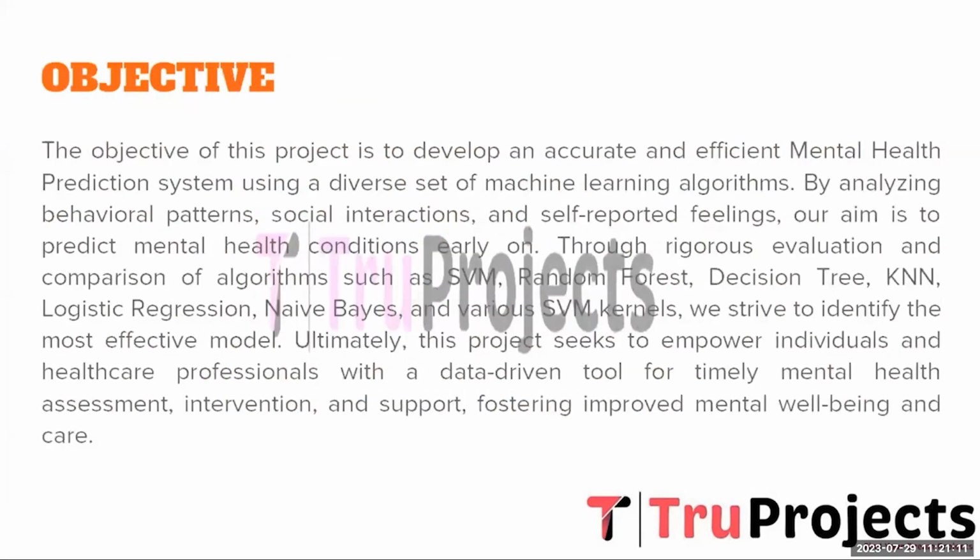The objective of this project is to create a robust mental health prediction system that utilizes advanced machine learning algorithms to accurately identify and predict mental health conditions. By analyzing diverse data sources, including behavioral patterns, social interaction, and self-reported feelings, we aim to develop models capable of early detection and intervention. Through the rigorous evaluation and comparison of algorithms like SVM, random forest, decision tree, KNN, logistic regression, Naive Bayes, and various SVM kernels, we seek to identify the most effective approach for mental health prediction.